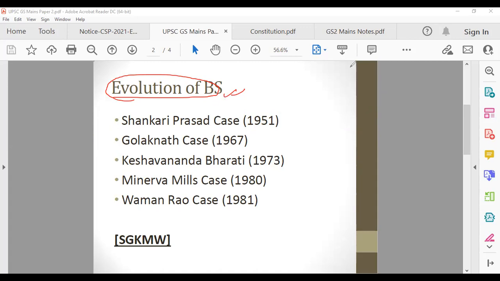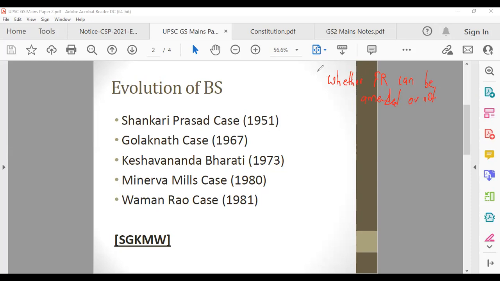So this all started with one topic, and that topic was whether FR can be amended or not. What is FR? Fundamental rights. So we all have some fundamental rights: right to equality, right to freedom, protection against untouchability, right to freedom of religion, cultural and educational rights, constitutional remedies. All these are fundamental rights.